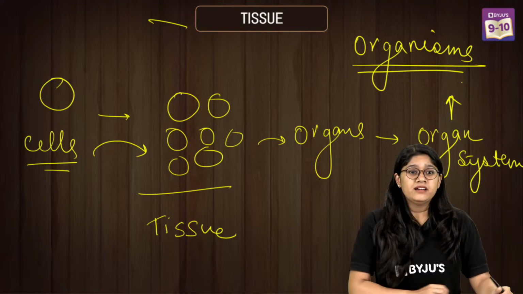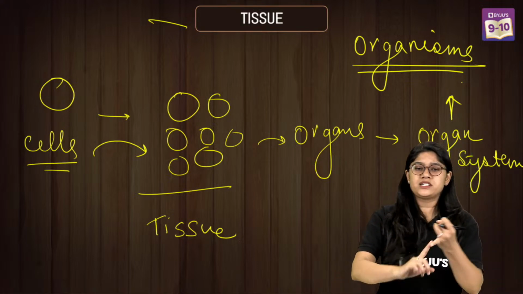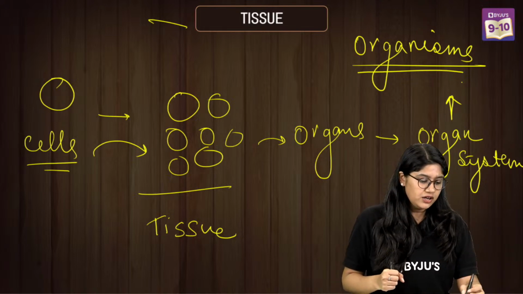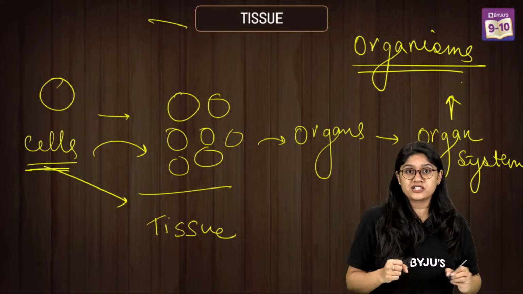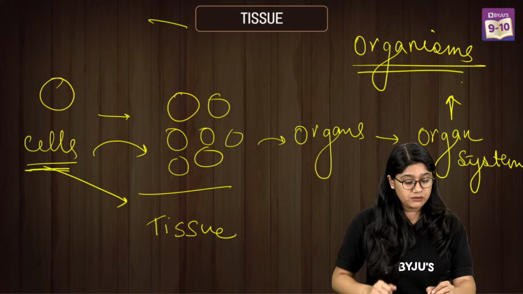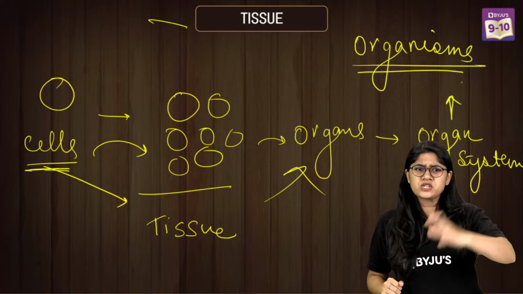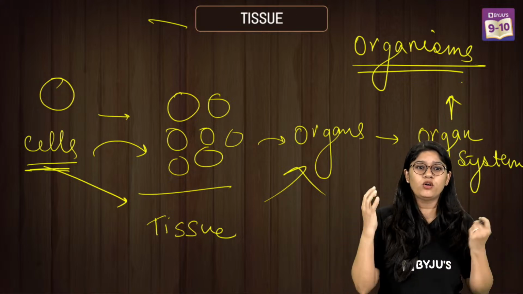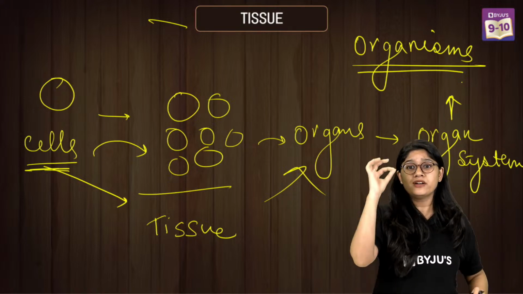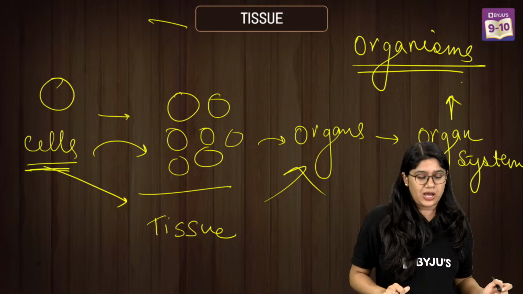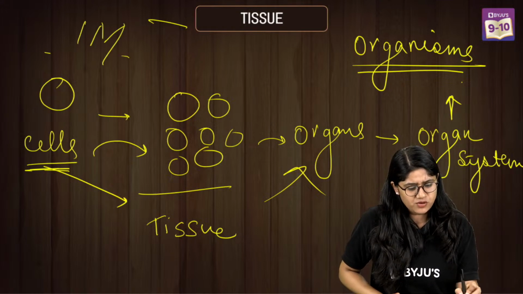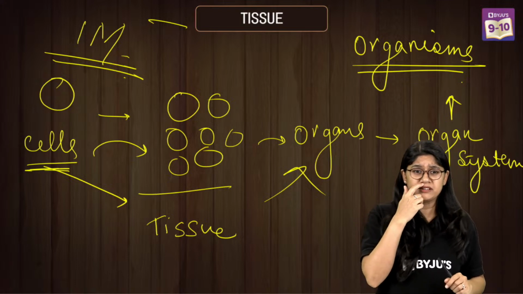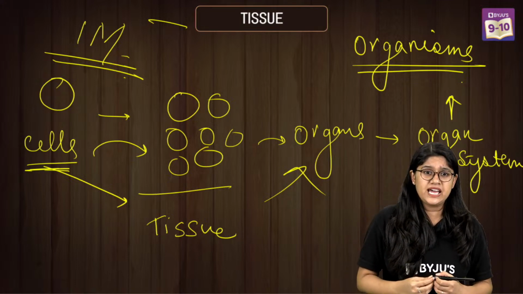Okay. Awesome. So we are clear with this, right, what tissues are? Tissues are nothing but a group of cells that come together and form the tissue, right? Tissues will come together and form the organs. Organs will come together and form the organ system. And at the end, we have the whole organism. This is a very important first step that we have to remember in this particular chapter, and this concept comes for 1 mark, right?